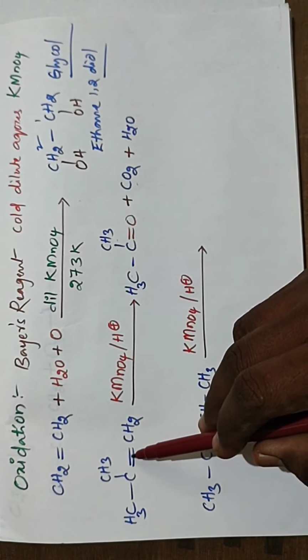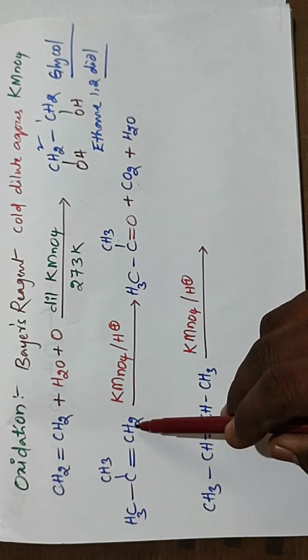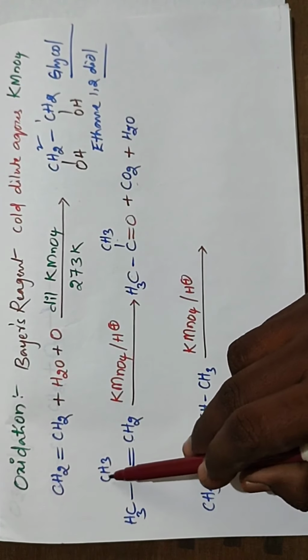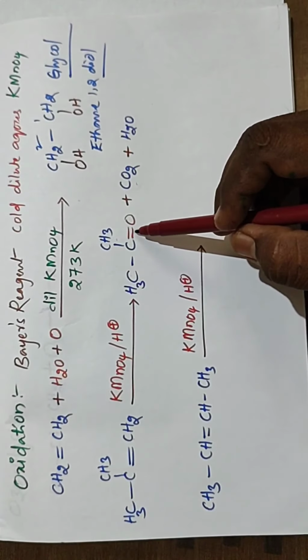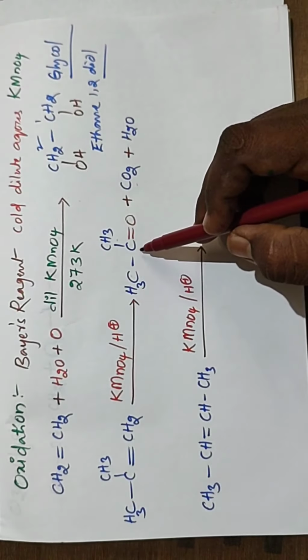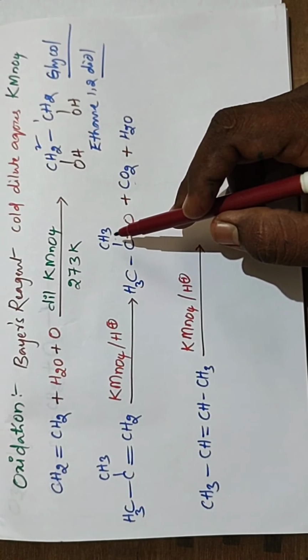In the alkene, this bond is going to break, and oxygen is added to this carbon and to this carbon, along with hydrogen. By adding oxygen to this carbon, we get CH3C double bond O CH3, plus CO2 and H2O. So what is the name of this one? This is a ketonic group, RC double bond O R, ketonic group.